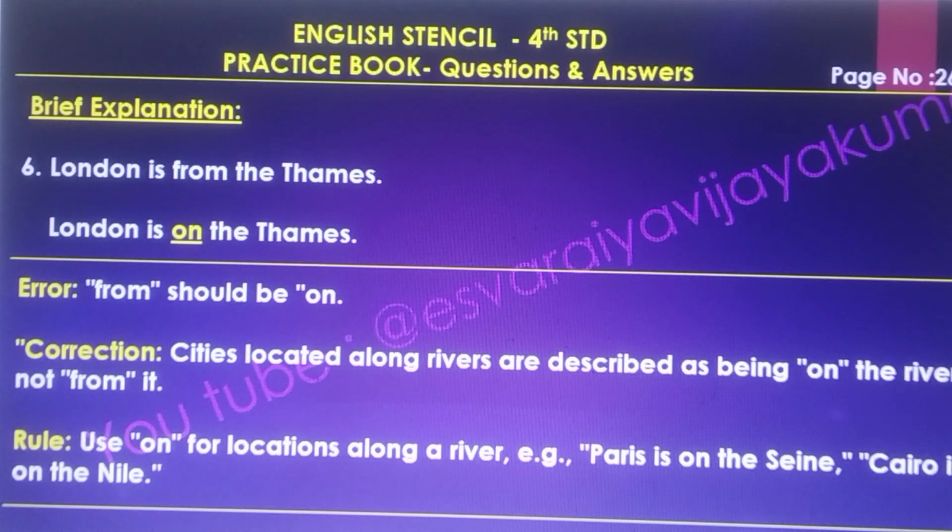London is from Thames. London is on the Thames. Error, from should be on. The correction, cities located along rivers are described as being on the river, not from it. Rule, use on for locations along a river. Example, Paris is on the Seine. Cairo is on the Nile.